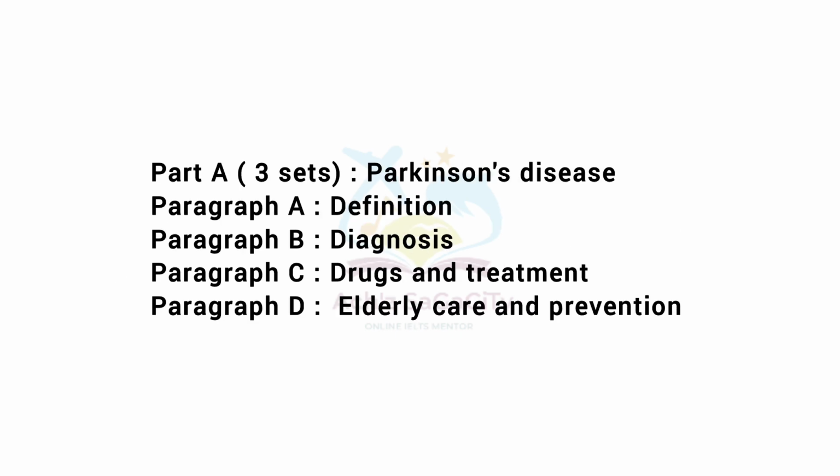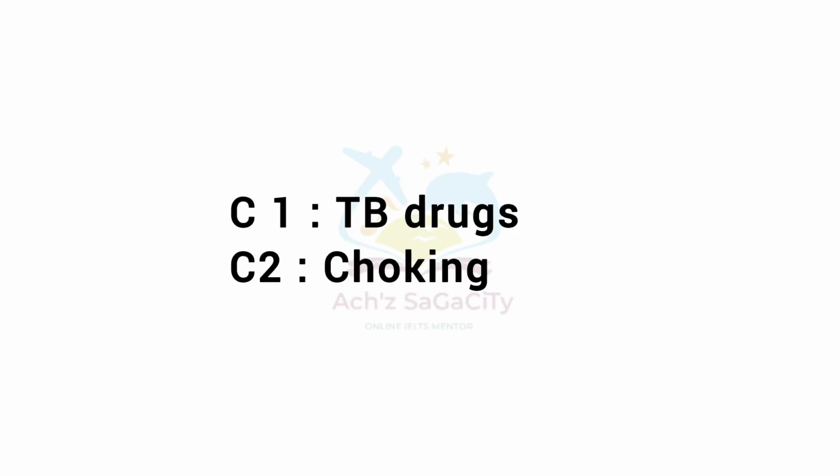Now coming towards the third set, Part A about Parkinson's disease, again a repeated passage. Paragraph A about the definition and meaning. Paragraph B about the diagnosis. Paragraph C includes the drugs and treatment, and the last paragraph about elderly care and prevention. C1 with TB drugs and C2 about choking and management.